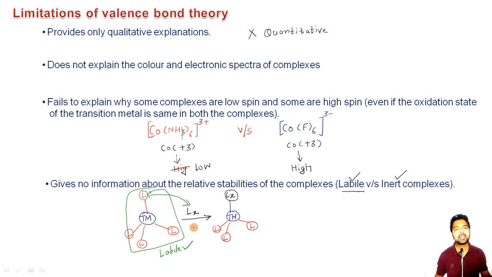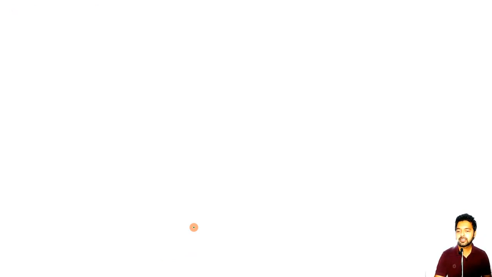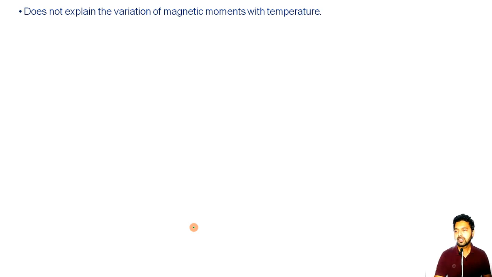On the other hand, it has been seen that some complexes are inert in nature, and this type of reshuffling or substitution of the ligands is not easy for those complexes. Once again, the valence bond theory does not give any information about this, and gives no idea why all this is happening. So of course, this is also a limitation of the valence bond theory. And it does not explain why the magnetic moment, mu, varies with temperature.